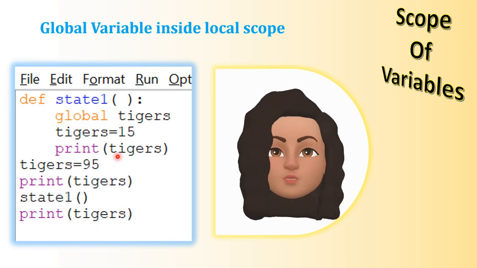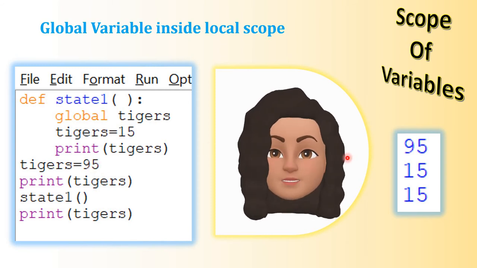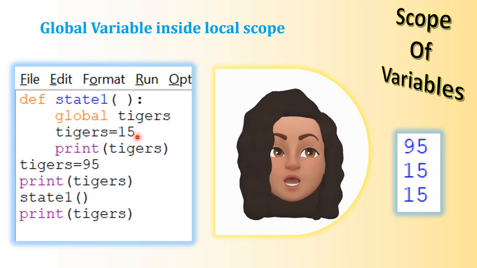Program execution begins from the main part, which is tigers equal to 95. So initially the value for tigers is 95. When it comes to print tigers, it will print 95. The next statement is the function call. When it makes the function call, it will go to the function. It will assume tigers as global. So the value for tigers now is 15, and it will print 15.